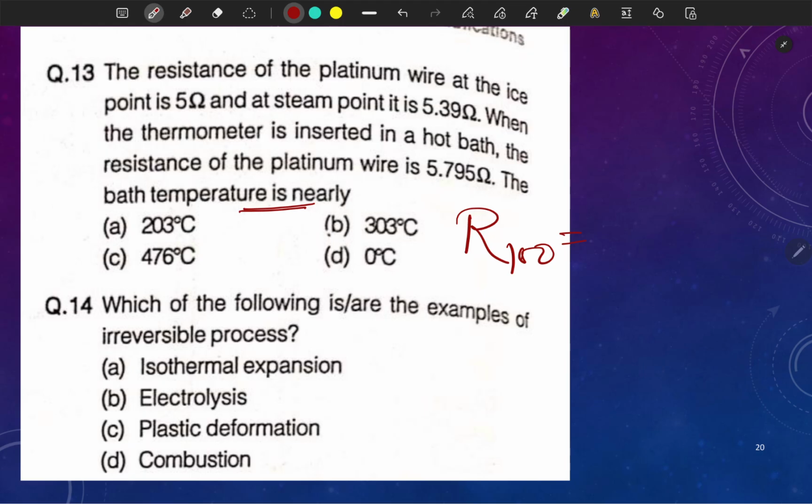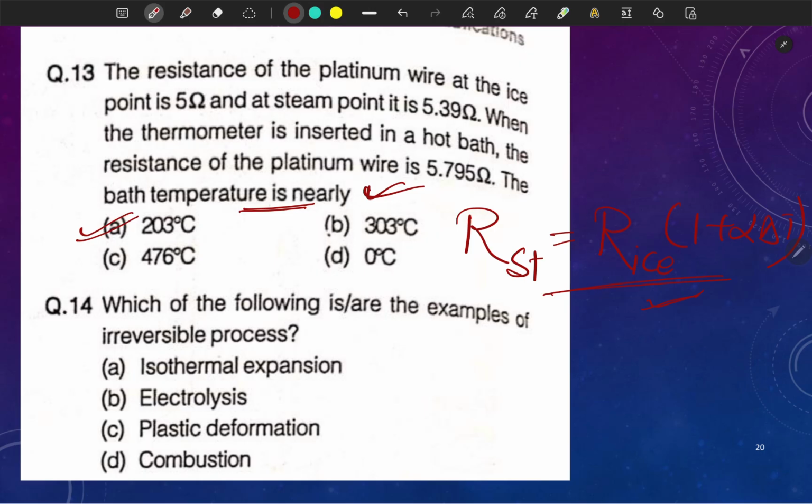Okay, so let's take this: steam point equals what? Ice point into 1 plus alpha delta T. So from here I think you can calculate the bath temperature increase. Just put in this formula and you will get the answer. Answer will be around 203.